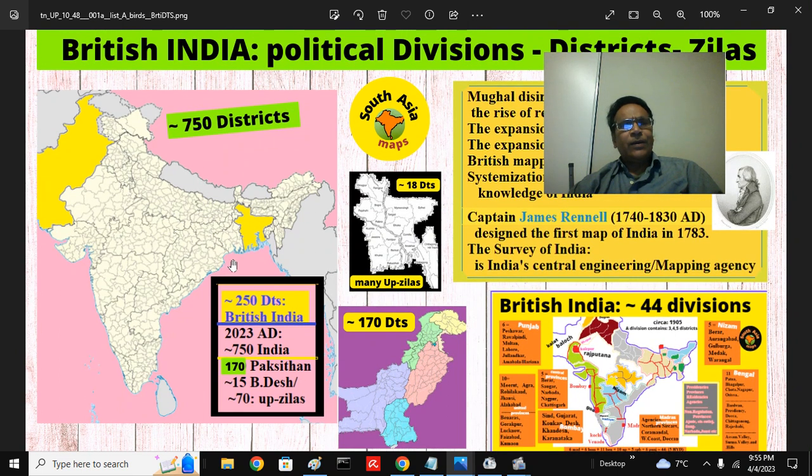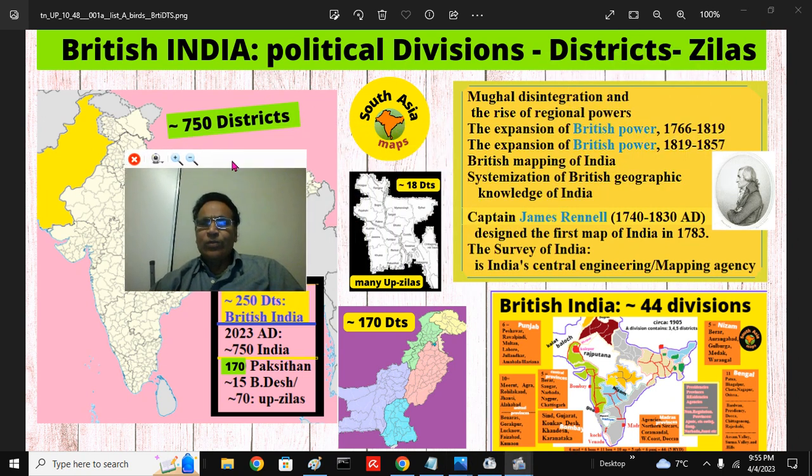Now, after partition, India has about 750 districts, we are talking about 2023. Pakistan has 170, Bangladesh has 20, together 1000 plus districts. So it is very overwhelming for any person who wants to know and study more about the land.